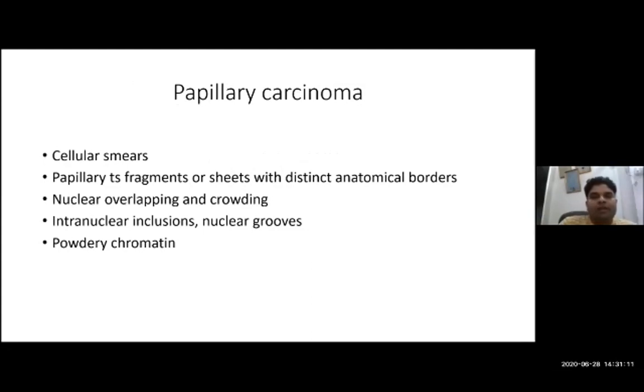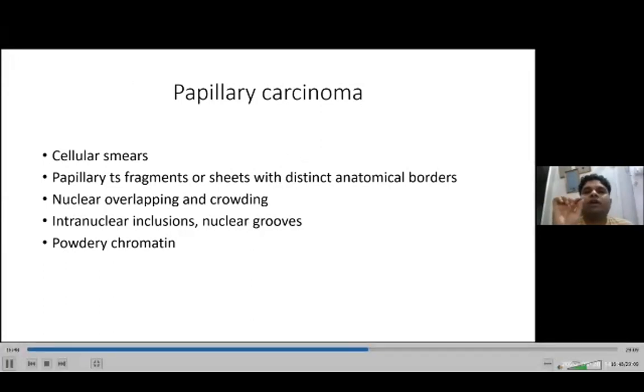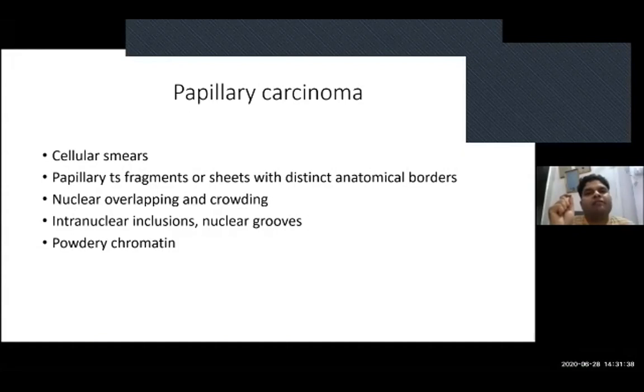So in papillary carcinoma, the question will be framed like this: a young female comes to you with a thyroid nodule. In papillary carcinoma thyroid, you will get a single solitary thyroid nodule in a young female coming to you with a total duration of illness of approximately 3, 4 or 5 months.